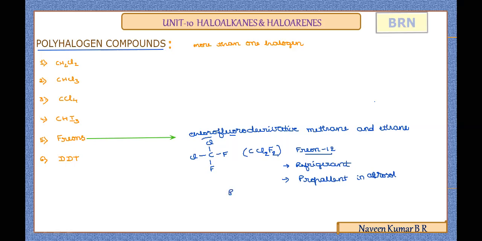The main drawback or physiological effect of the compound is that these refrigerants are not generally degraded, and they remain in the atmosphere for a longer time, and reach the upper atmosphere where they interact with the ozone and are responsible for ozone depletion. Hence the main effect is that it depletes the ozone layer.